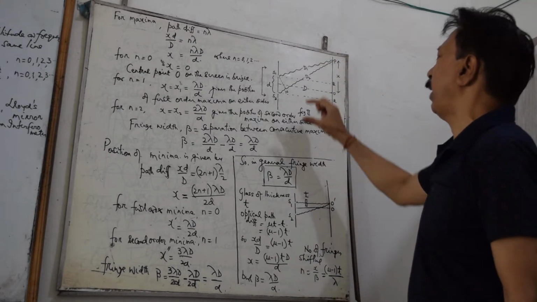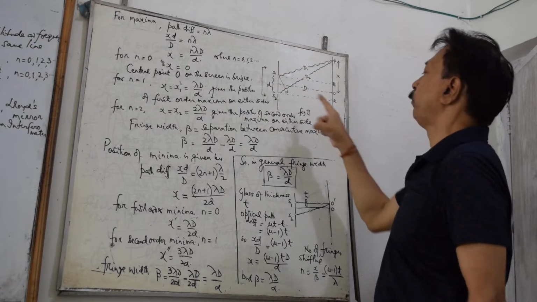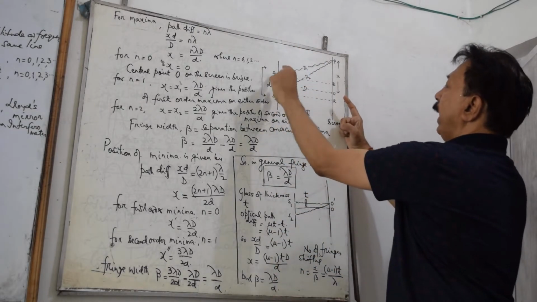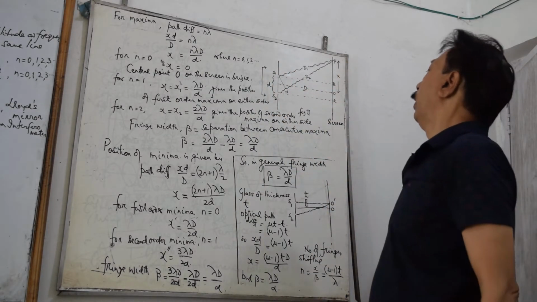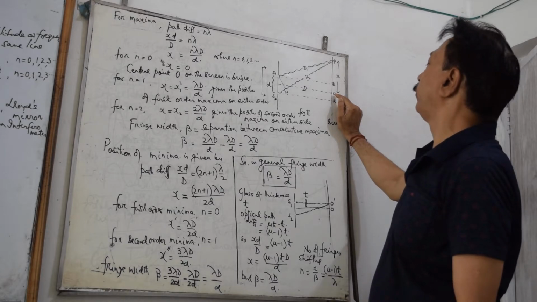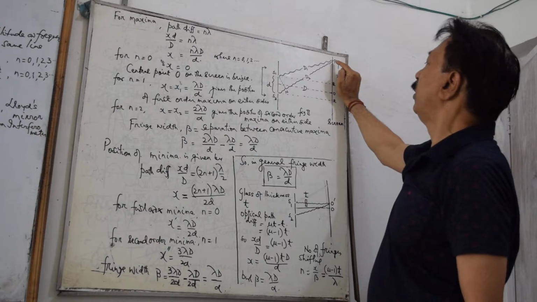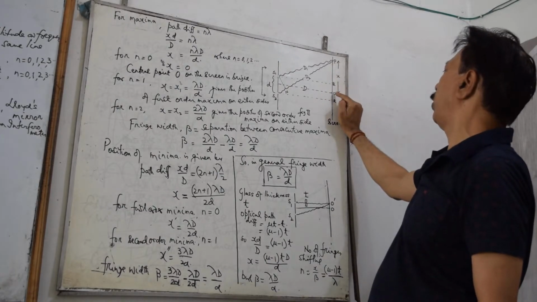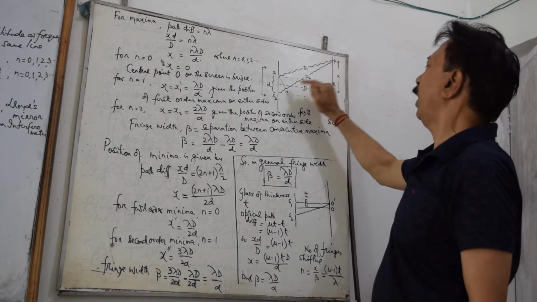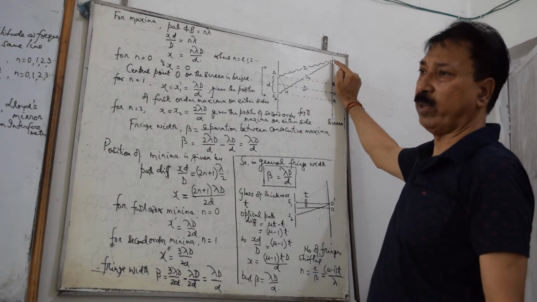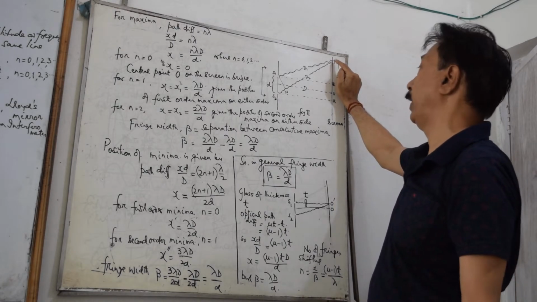For the purpose, we have taken the separation between two coherent slits to be d, small d. Distance between the plane of the slit and the screen, capital D. O is the central point on the screen. Waves from sources S1 and S2 reach the point P, which is at a distance x from the central point O on the screen. And these two waves superimpose over each other to produce interference fringes.